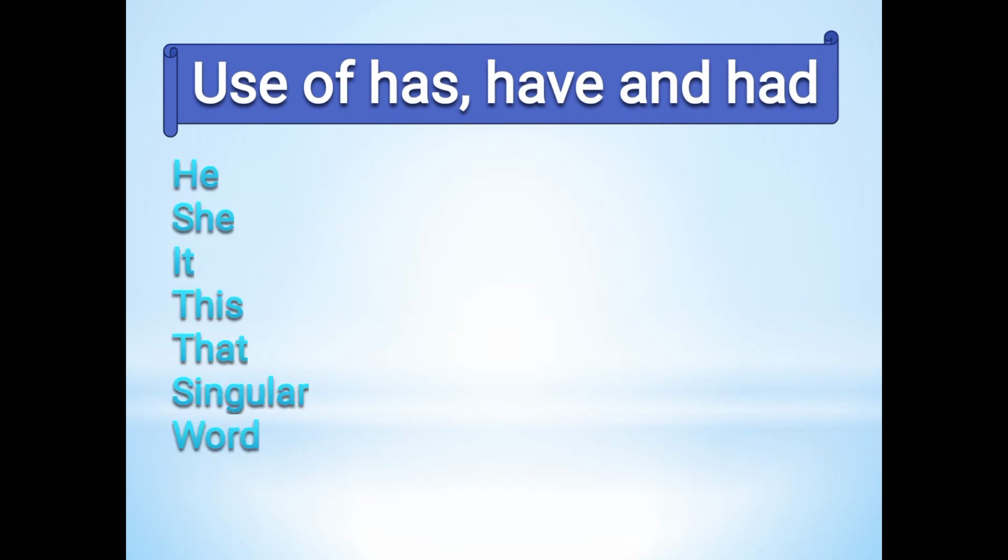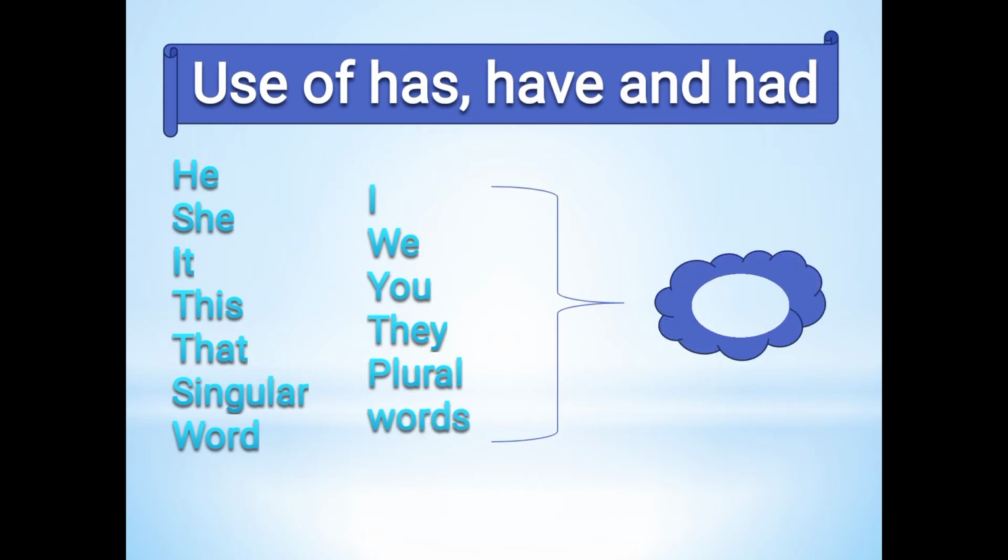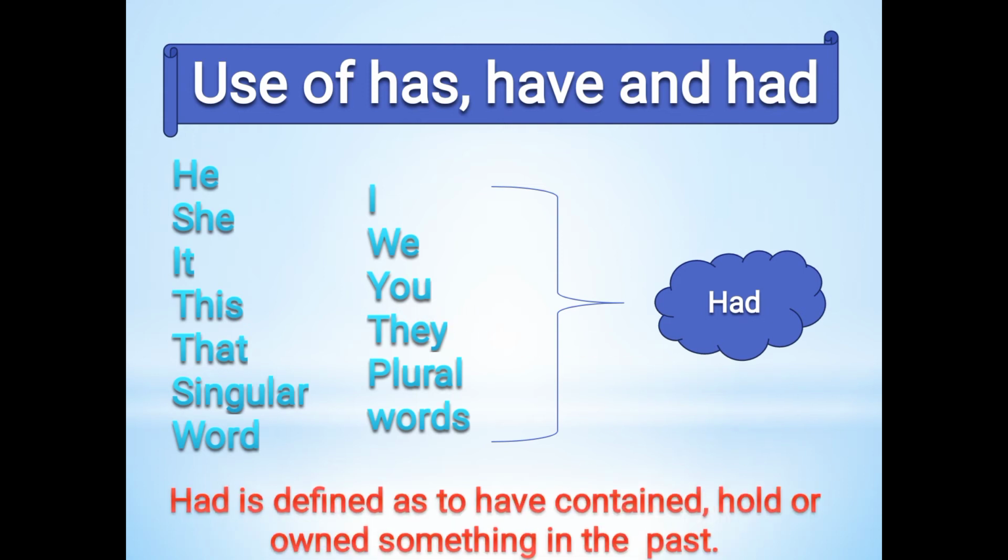So likewise, the next example is of had. He, she, it, this, that are singular words, and I, we, you, they are plural words used with had. Just remember, we will use had once we are talking about the past tense. Clear? So had is defined as to have contained, held or owned something in the past. Something which we were having in the past. So in front of that past tense, we will use had.